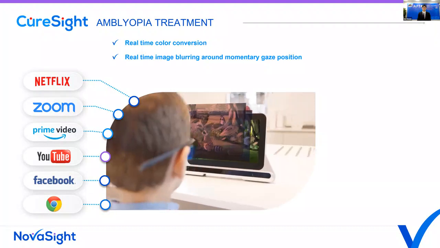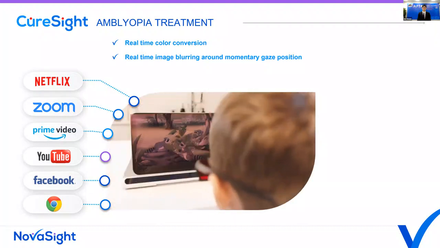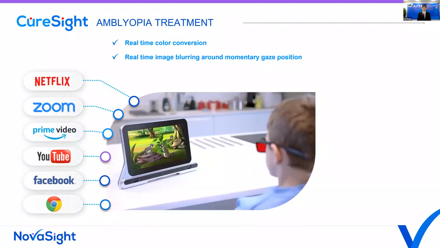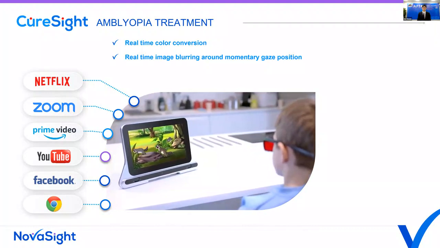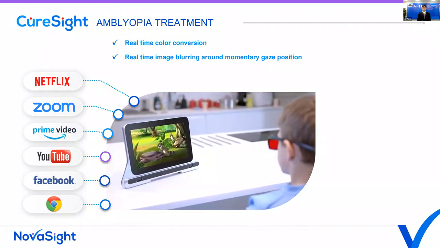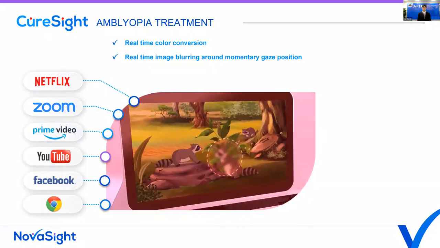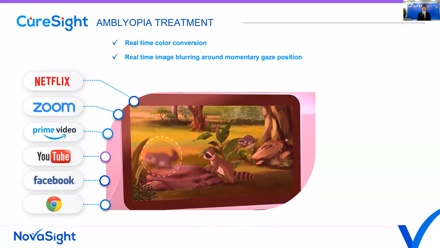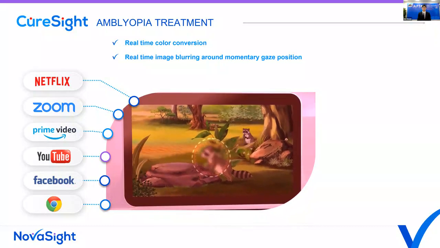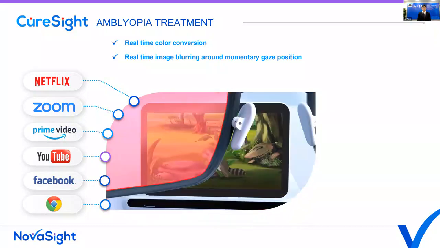The method behind it are actually two things that are happening in real time. The first one is that we separate the two images to the two eyes through real-time color conversion. And then on the strong eye only, on the red channel, as you see here, we blur the center of vision according to the momentary gaze position. So we follow the eyes and always blur the center of vision.